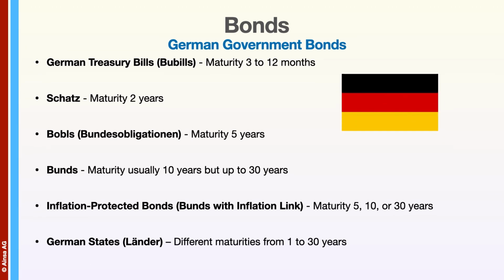German government bonds include German Treasury bills or Bubills with maturities 3 to 12 months. There are Schatz with maturities of typically 2 years. Bobls or Bundesobligationen with maturity of 5 years. Bunds with maturity usually 10 years but up to 30 years. There are also inflation-protected bonds with maturities of 5, 10 or 30 years. There are also German municipal bonds, which are called German states or Länder bonds, with different maturities anywhere between 1 and 30 years.